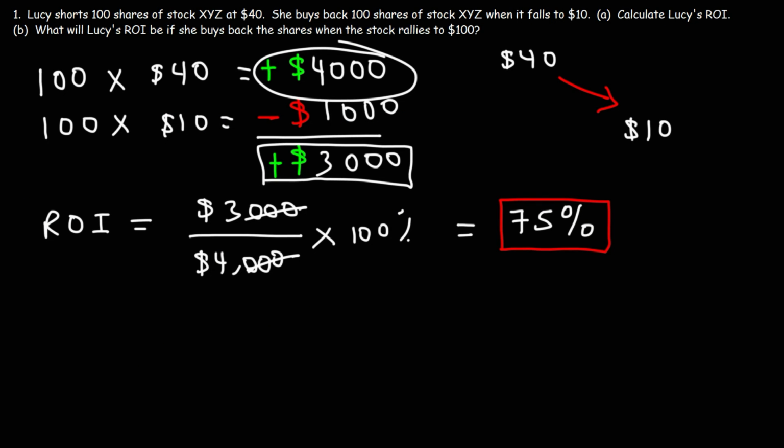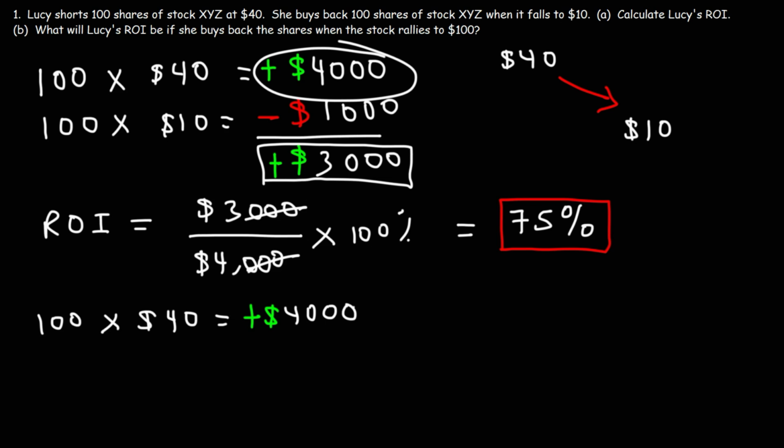So now that you know how to calculate Lucy's ROI when she shorts a stock and it moves in her favor, let's see what it's going to be when the stock does not move in her favor. Her original position is still $4,000. So that part hasn't changed, so I'm just going to rewrite it.